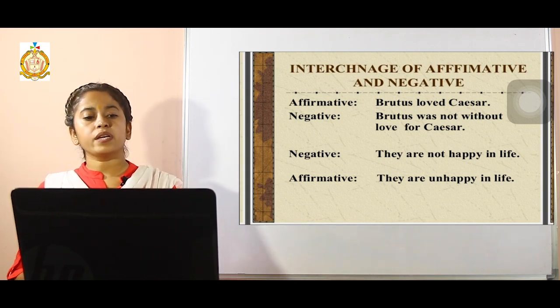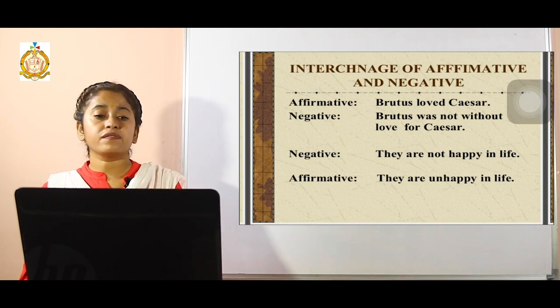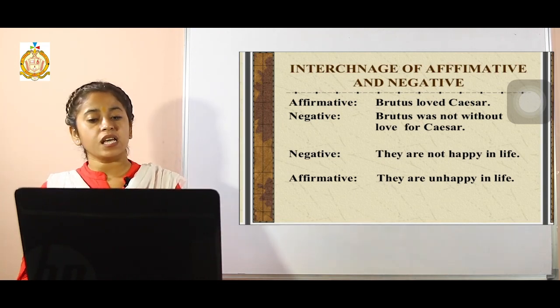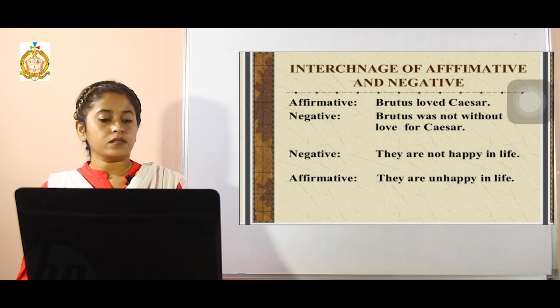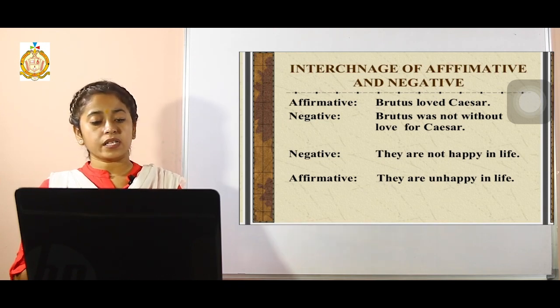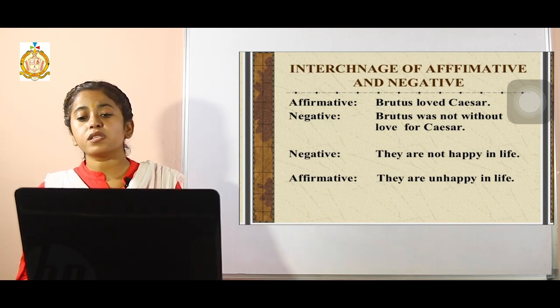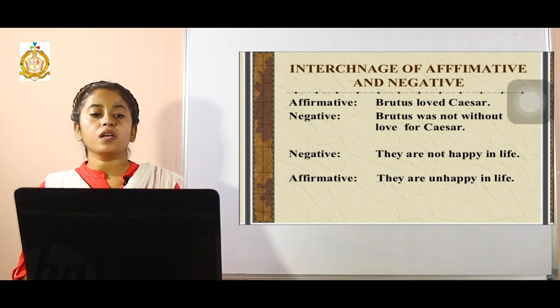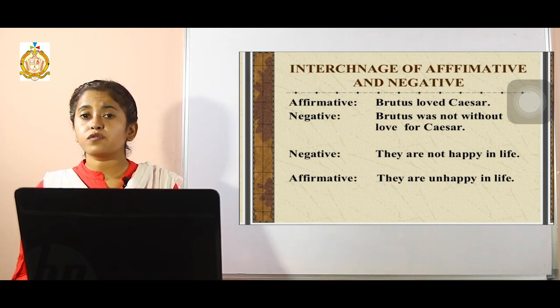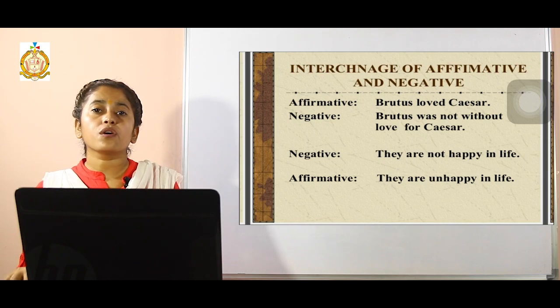Next comes how we can change. See the different examples of affirmative and negative sentences. Everybody was present there. For example, see the example: I was doubtful whether it was you. How can we change it into negative? Doubtful means you are not sure about it, that it was that very person.